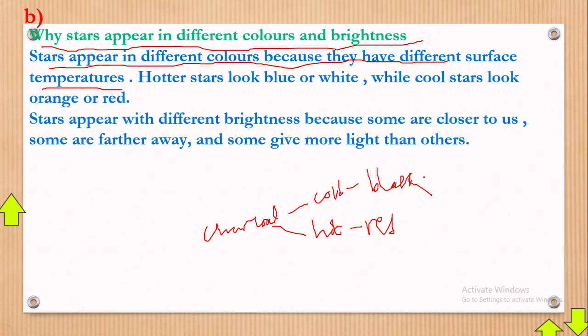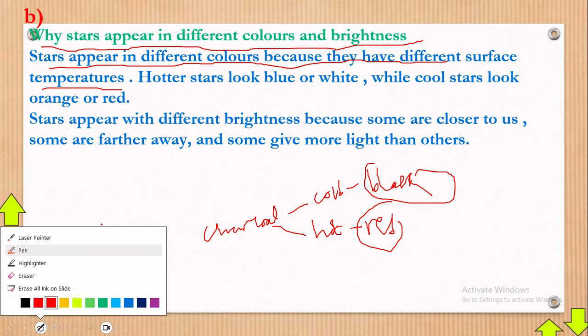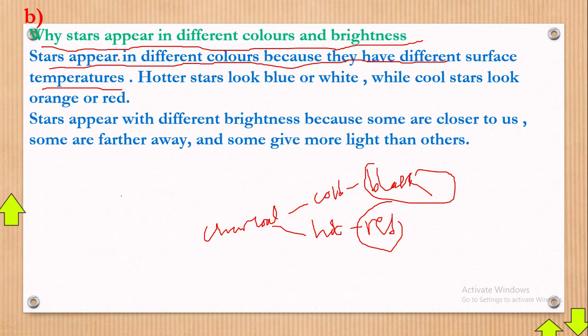So you realize that this black color when cold, and red color when hot, can also be a reason, at least for us to be able to understand why stars shine brightly and in different colors in simple terms. Like here they're saying stars appear in different colors because they have different temperatures. Yes, coldness, that's low temperature, this high temperature, difference in temperature.